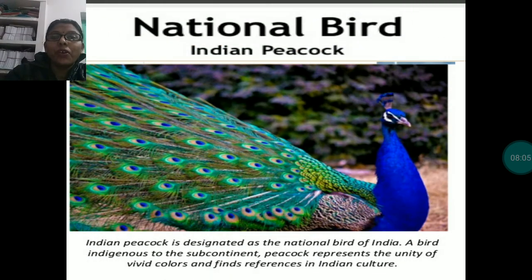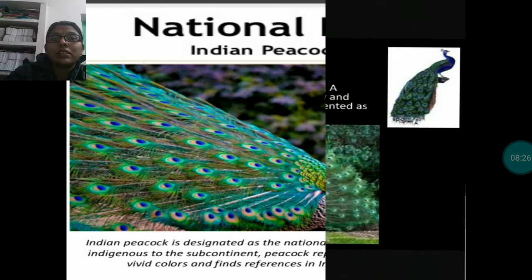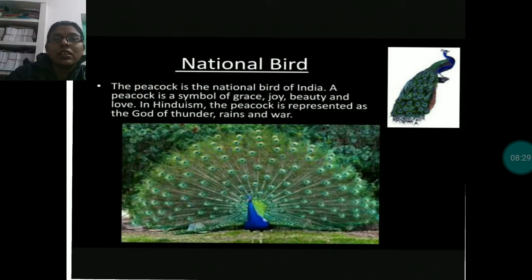See this beautiful peacock. This is the national bird of our country. Indian peacock is designated as the national bird of India. A bird indigenous to the subcontinent, peacock represents the unity of vivid colors and finds representation in Indian culture. It is a symbol of grace, joy, beauty, and love. In Hinduism, the peacock is represented as the god of thunder, rain, and war.